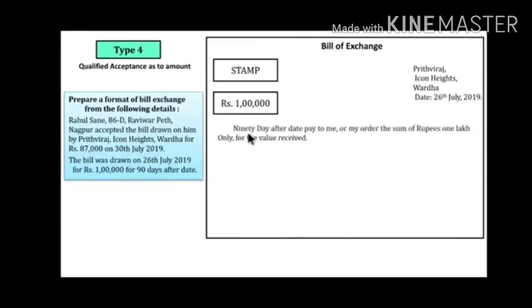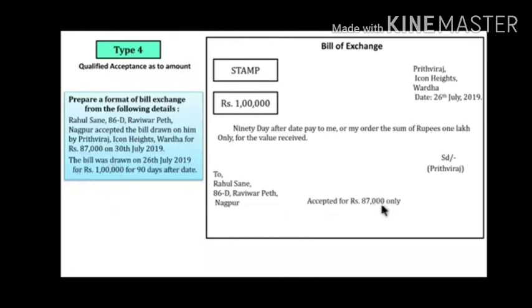Fourth type is qualified acceptance as to amount. Same as before, on the left hand side we have to write the drawer's name and address. On the right hand side stamp, amount, 90 days after date, pay to me or my order the sum of rupees so and so. So when we write the qualified acceptance, same procedure. First the address of the drawer, then stamp and amount and content, and we have to write the name and address of the drawee.